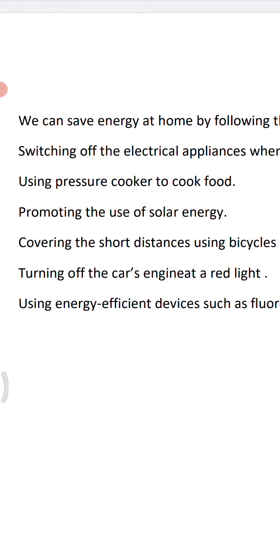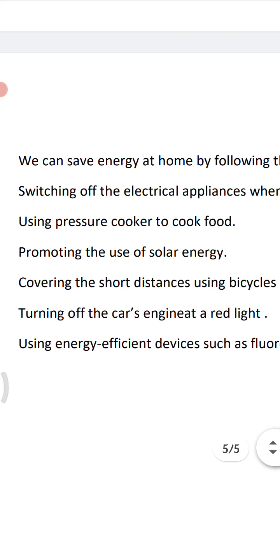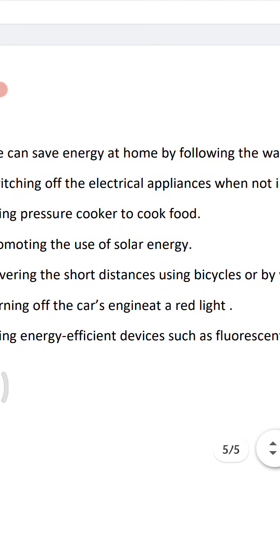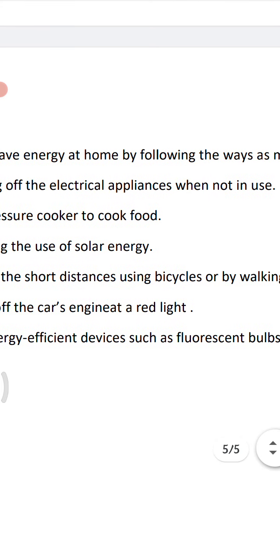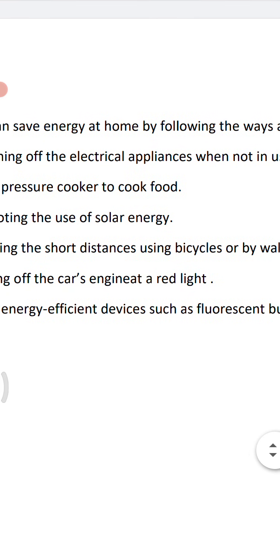Using a bicycle is the dire need of the day, because it helps your growth also. These days people prefer using bicycles, because this is good for health also. So if we need to go to some nearby place, we should use a bicycle, or we can go on foot, meaning walking.